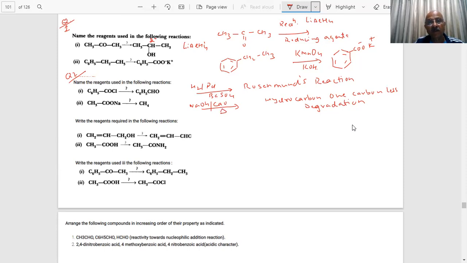Important reaction. CaCO3 would be lost in this case, so the result is CH4 plus Na2CO3. This is not required here, but he is asking only for this reagent, student. The complete reaction can be obtained by this method.